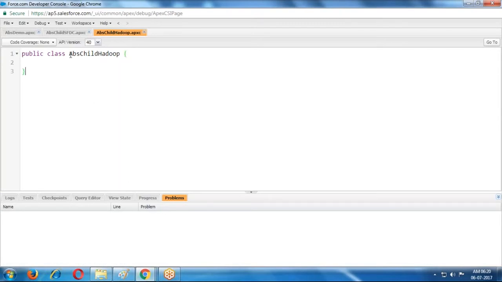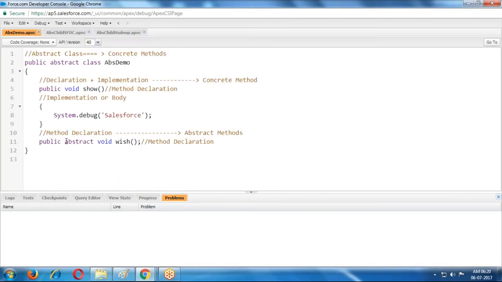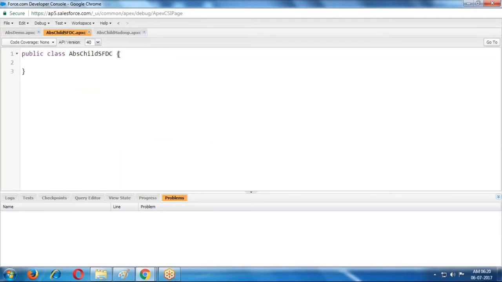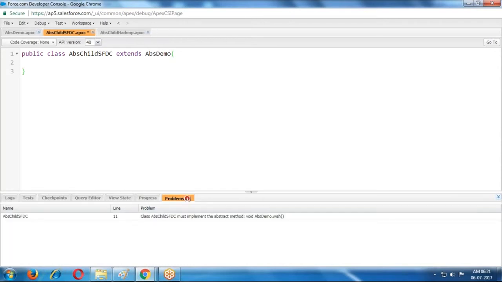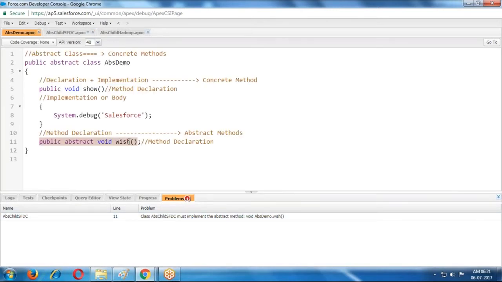In these two classes I'm implementing this method. Which method am I implementing in the child classes? How do I use the class? Extends ABS demo. Whenever we save, I'm getting an error message: you must implement the abstract method. Which method? This method is an abstract method.